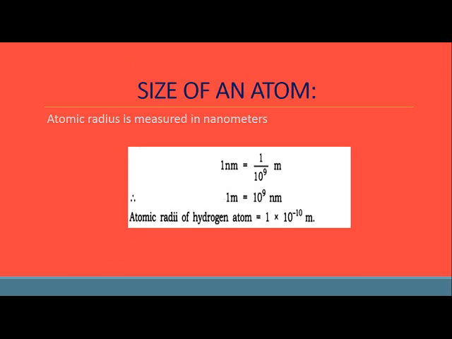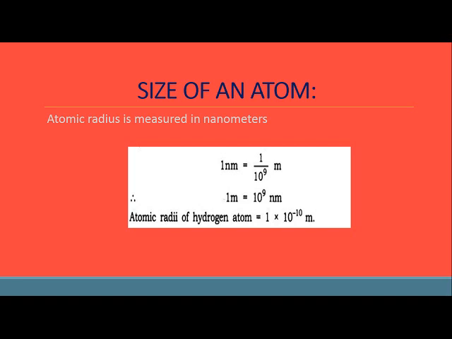Now, children, an atom is a very small particle. But of course, with the help of technology, the radius is measured in nanometers. Now, what is a nanometer? 1 upon 10 to the power 9 part of a meter is known as a nanometer.